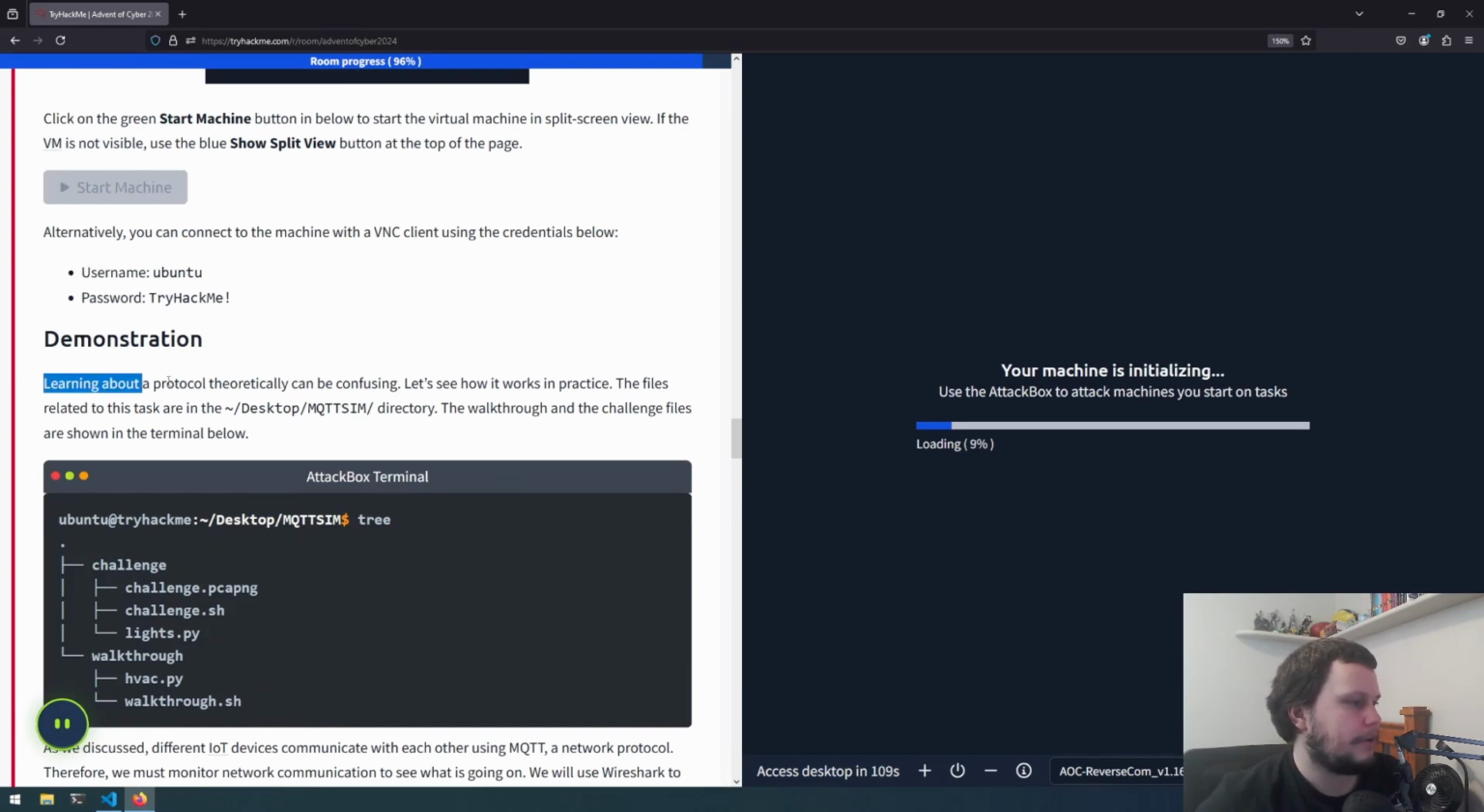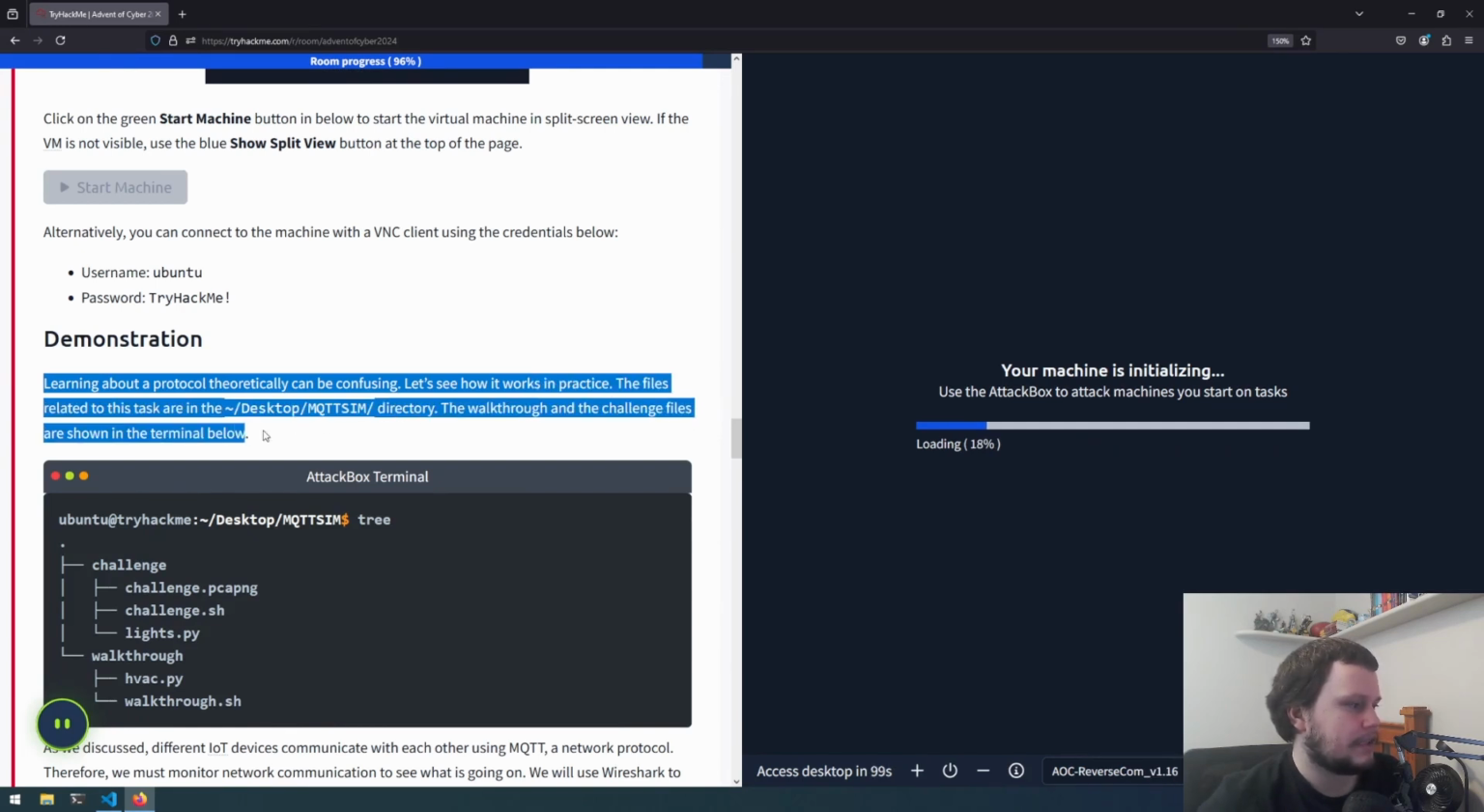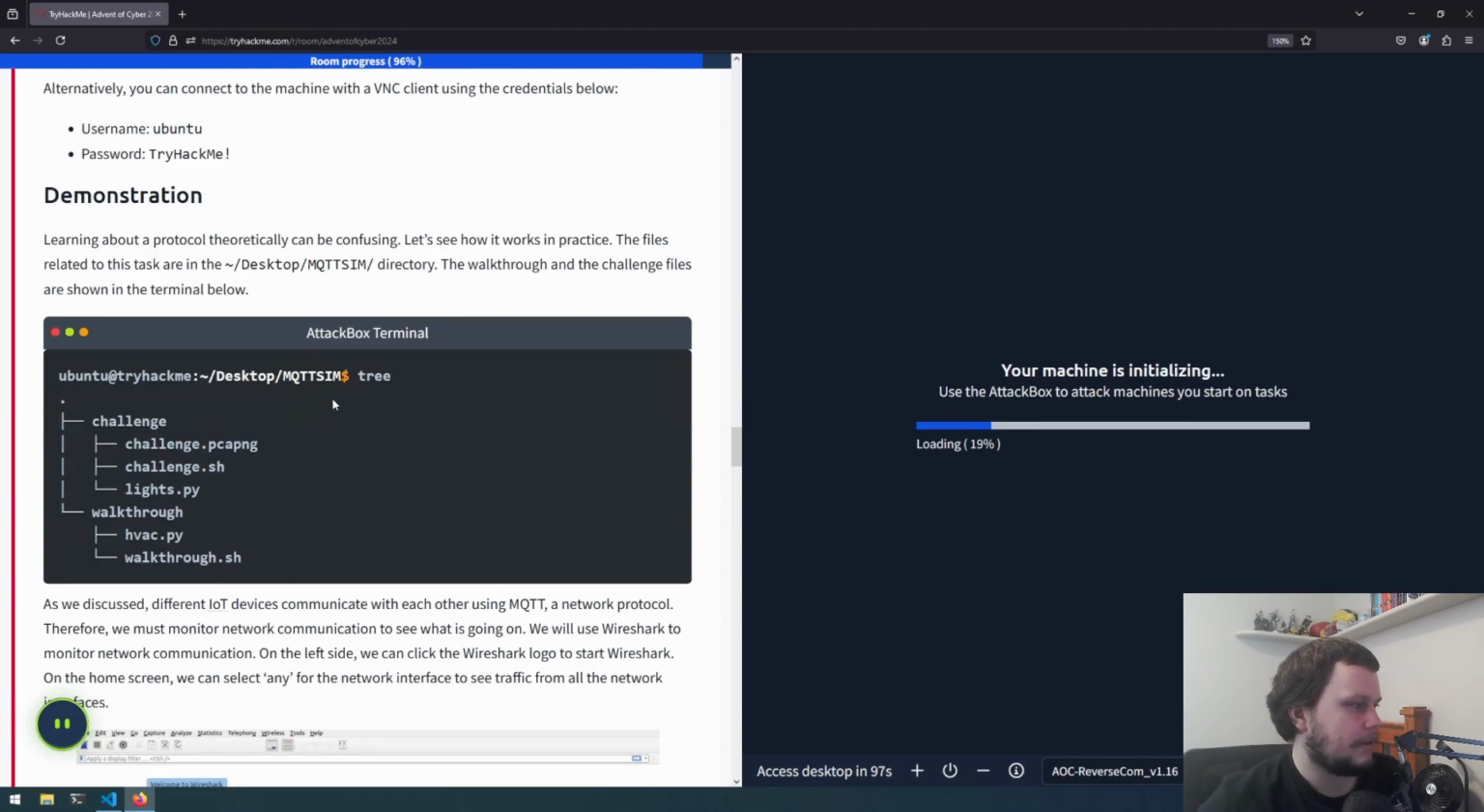So learning about a protocol theoretically can be confusing, so let's see how it works in practice. The files related to this are in the desktop MQTT sim directory, and the walkthrough and the challenge files are shown in the terminal below. So in that directory there's challenge, then different challenge files, and then walkthrough.